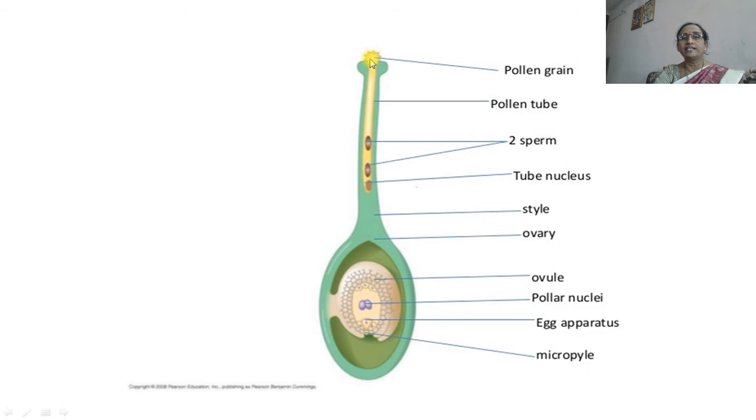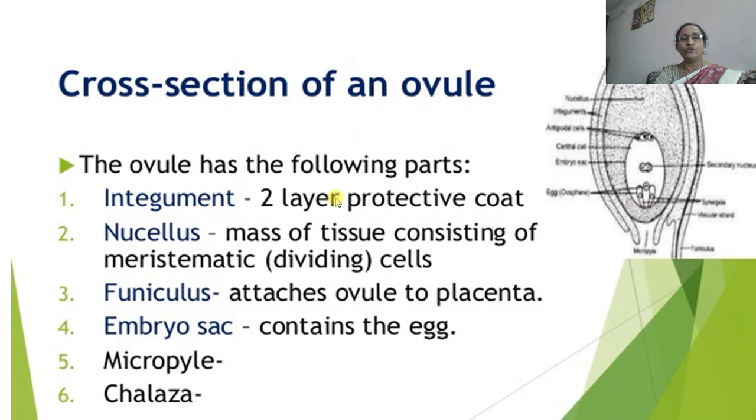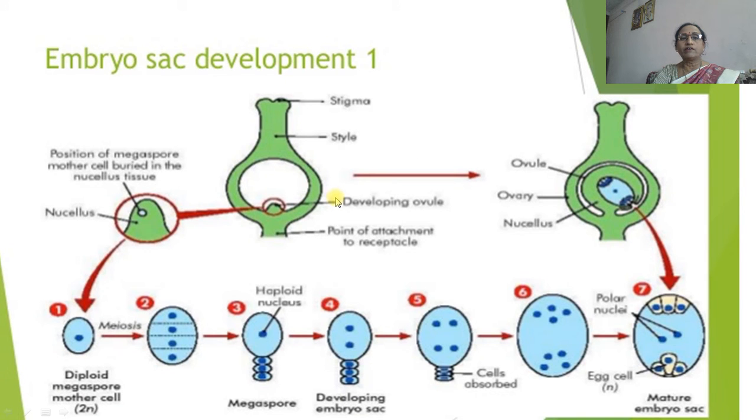When the pollen grain lands on the stigmatic surface, it germinates, and while germinating a pollen tube is formed, and the pollen tube later enters the ovule. Then this is a cross section. It shows development of the embryo sac from the stigma, style, ovary. Inside the ovary there is the ovule, and inside the ovule there is formation of the megaspore, and from the megaspore there is formation of the mature embryo sac, which contains the egg apparatus, then 2 polar nuclei and 3 antipodals here.